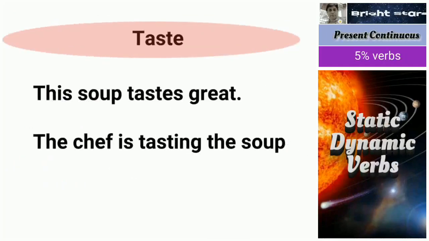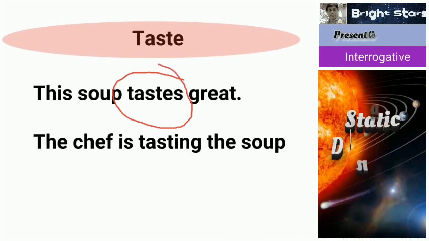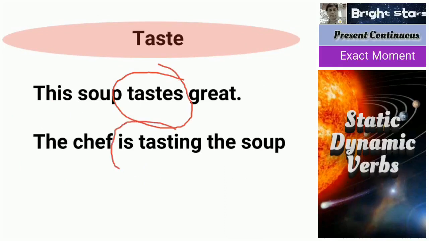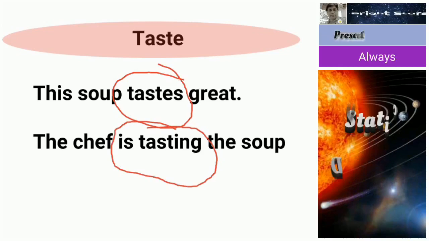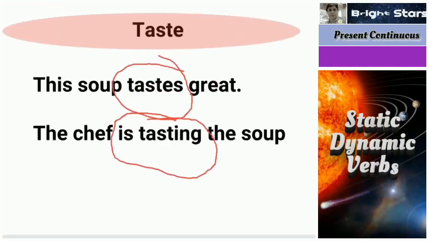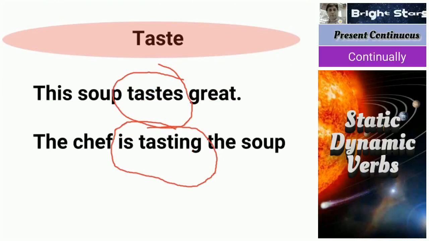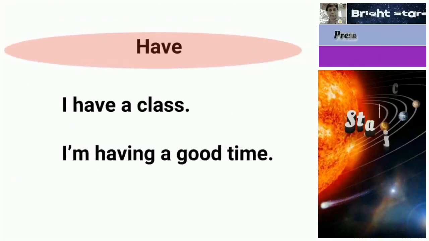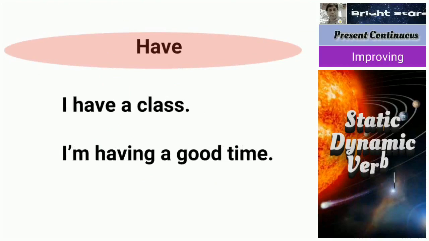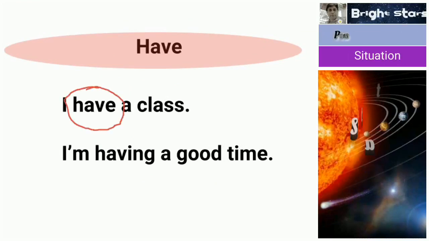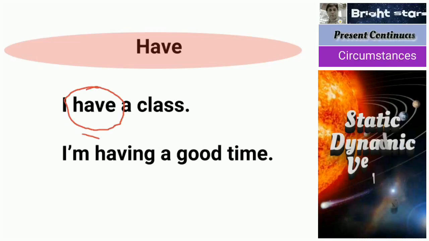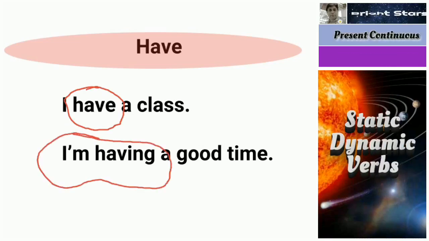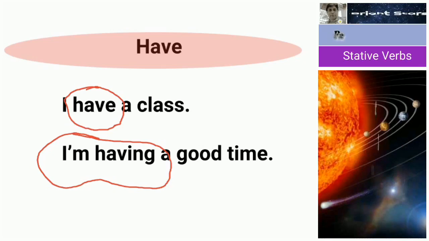So likewise, this soup tastes great. So this is static. The chef is tasting. So it is a process. The first one is the quality, the second one is the process. For this, some words we can use both statically and dynamically. So next one, I have a class, I am having a good time. See here, I have already told you, I have a class. So this is not a process. I am having a good time. This is making a holiday, a program.